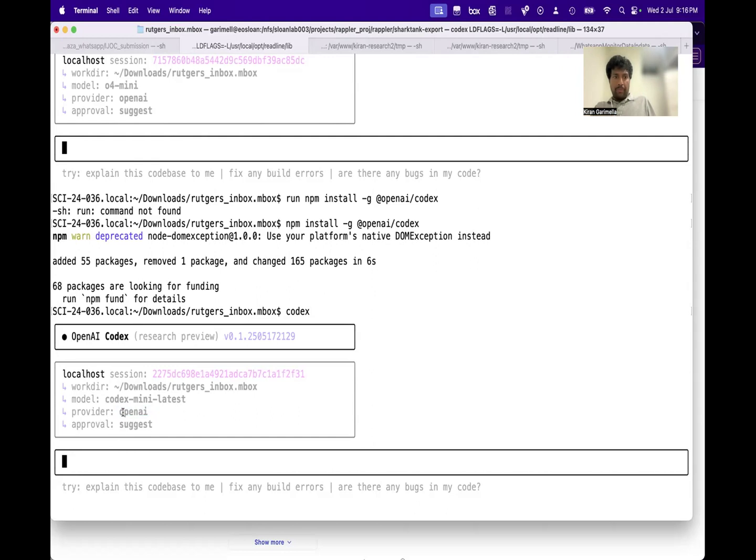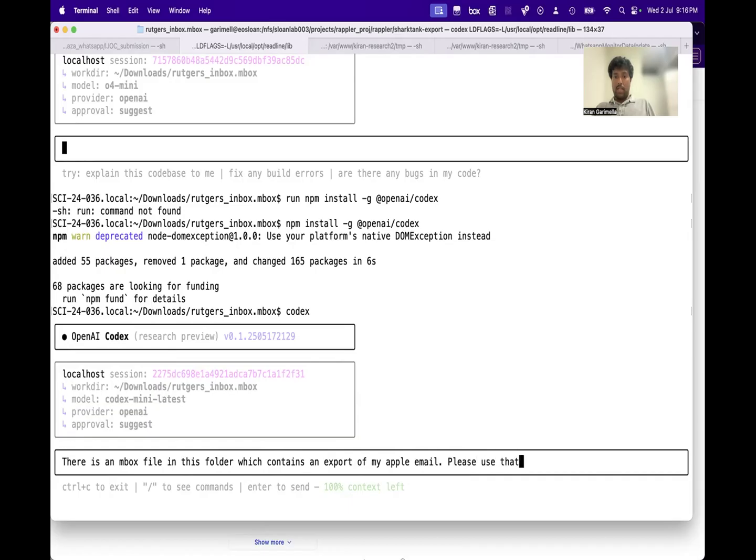It doesn't matter. So the first thing I will do is, okay, there is an mbox file in this folder which contains an export of my Apple email.